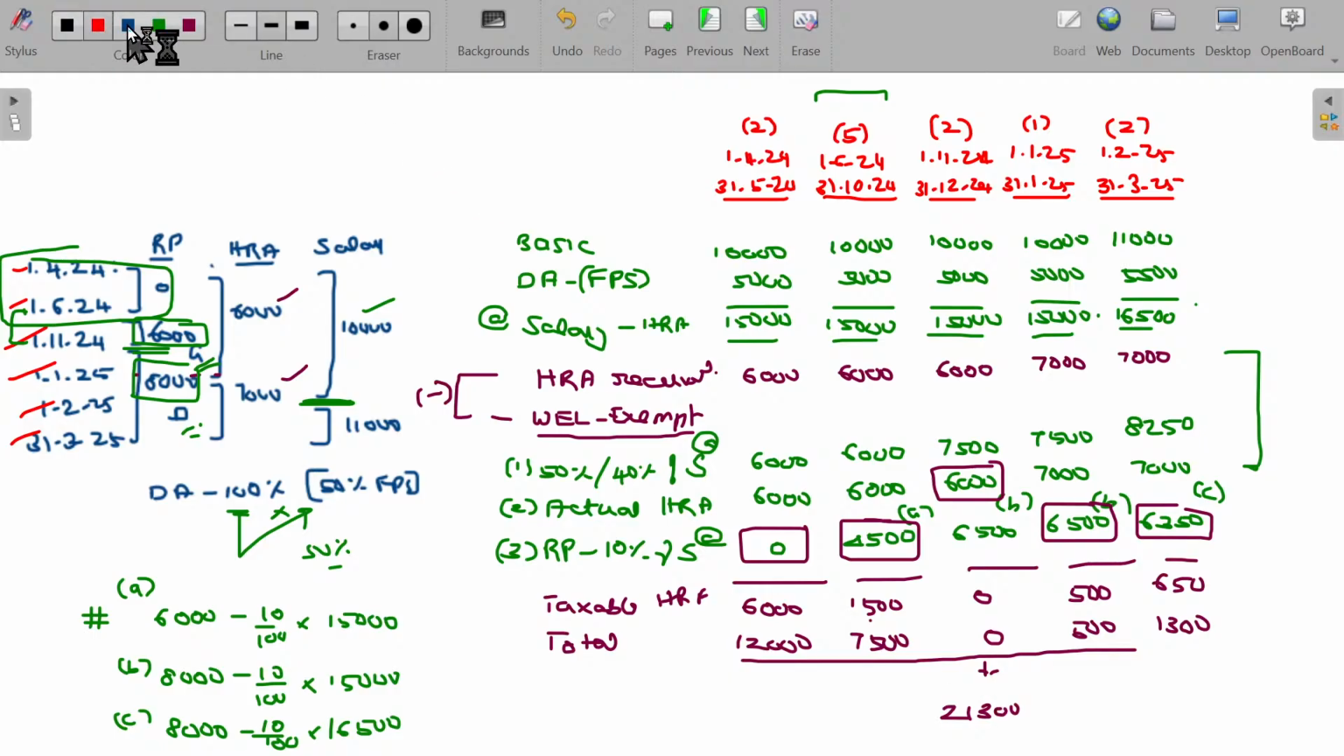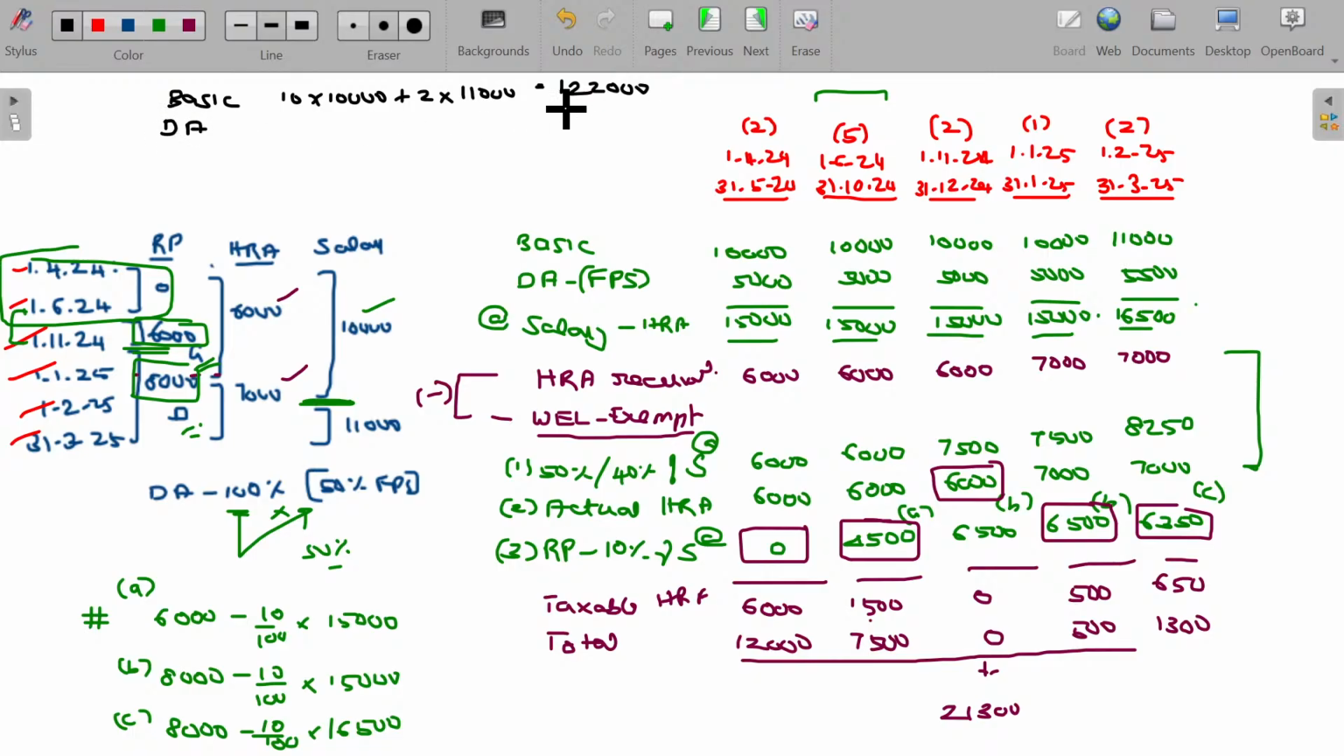Now what about the taxable salary, sir? Basic. If you want to calculate complete taxable income, for 10 months it is 10 into 10,000. For 2 months, the salary is 11,000. Then overall value being 1,22,000.